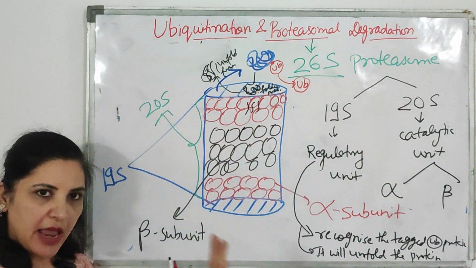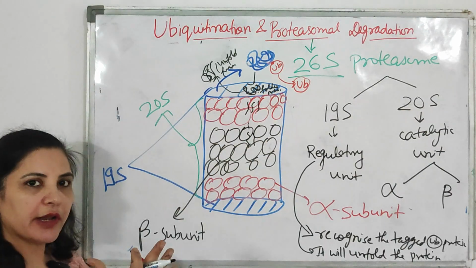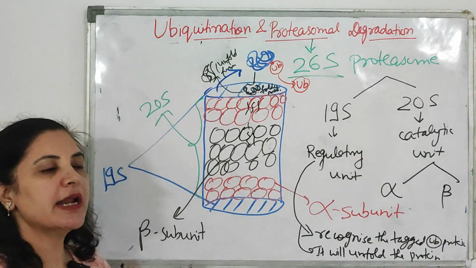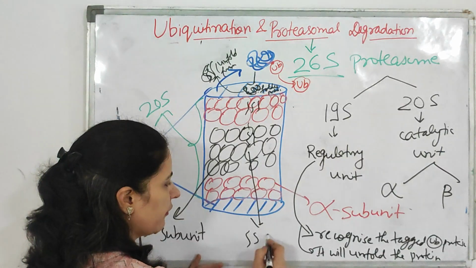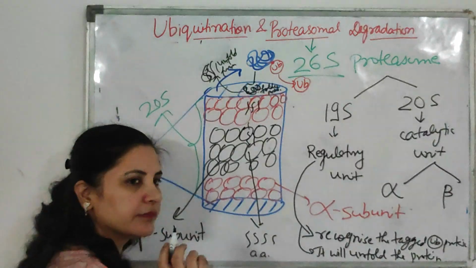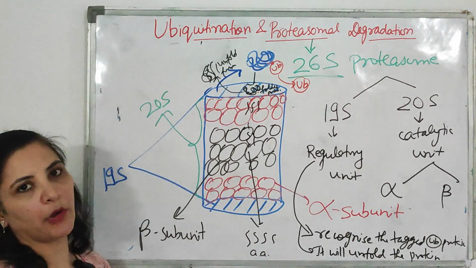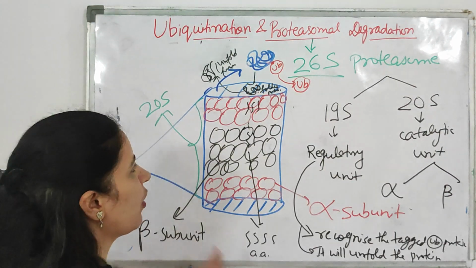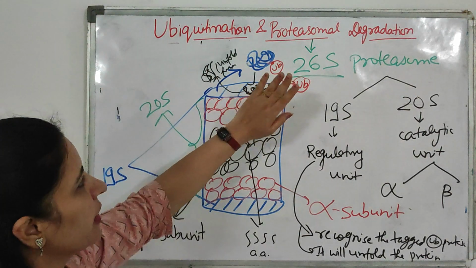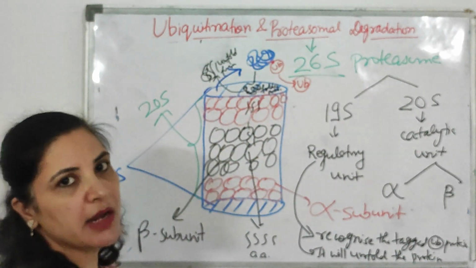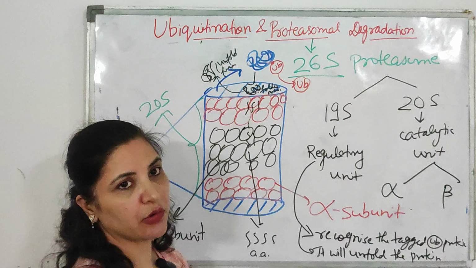First it will enter into the alpha subunit, and after that into the beta subunit. Ultimately, the function of this catalytic unit is to degrade the peptide bonds, and the protein is degraded in the form of amino acids. This degraded protein is then disposed of through the body. So this is the whole function: how ubiquitin tags the target protein and how the ubiquitin tagged protein undergoes proteasomal degradation. A very important topic for post-graduation students and a short note for university exams.